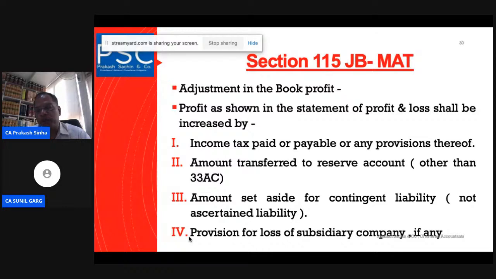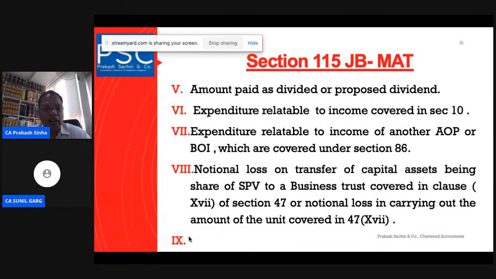Provision for loss of subsidiary company, if any. If a company has put the loss into the profit and loss account, then that amount also has to be added back here. Amount paid as dividend or the proposed dividend. As I mentioned, if the amount paid as dividend is coming into the profit and loss account, then it should be added back here.